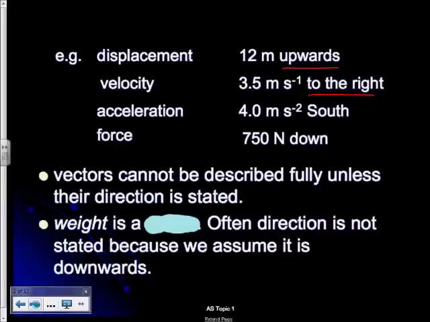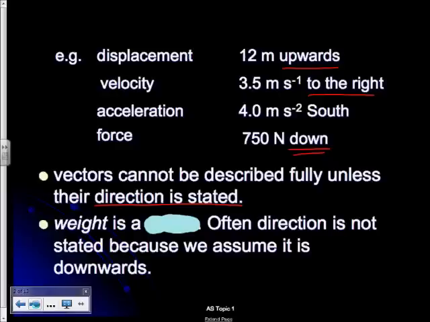Acceleration, vector. Force. We give force usually a direction. Direction matters, and so that's a vector quantity. Important to realize then that vectors cannot be described fully unless their direction is stated as well. So if you're going to quote an answer to a calculation for a vector where direction has come into the thing, then you need to state direction.